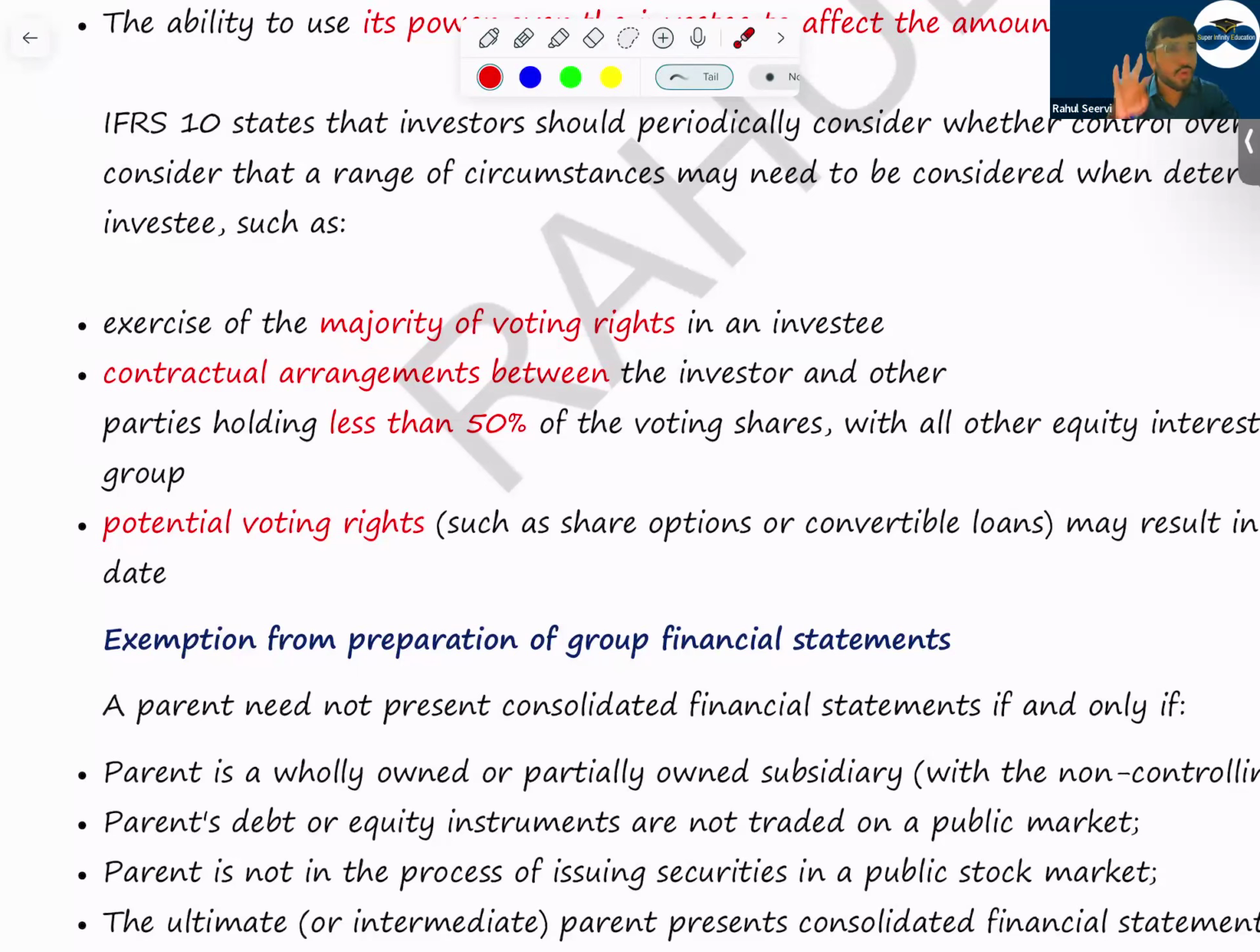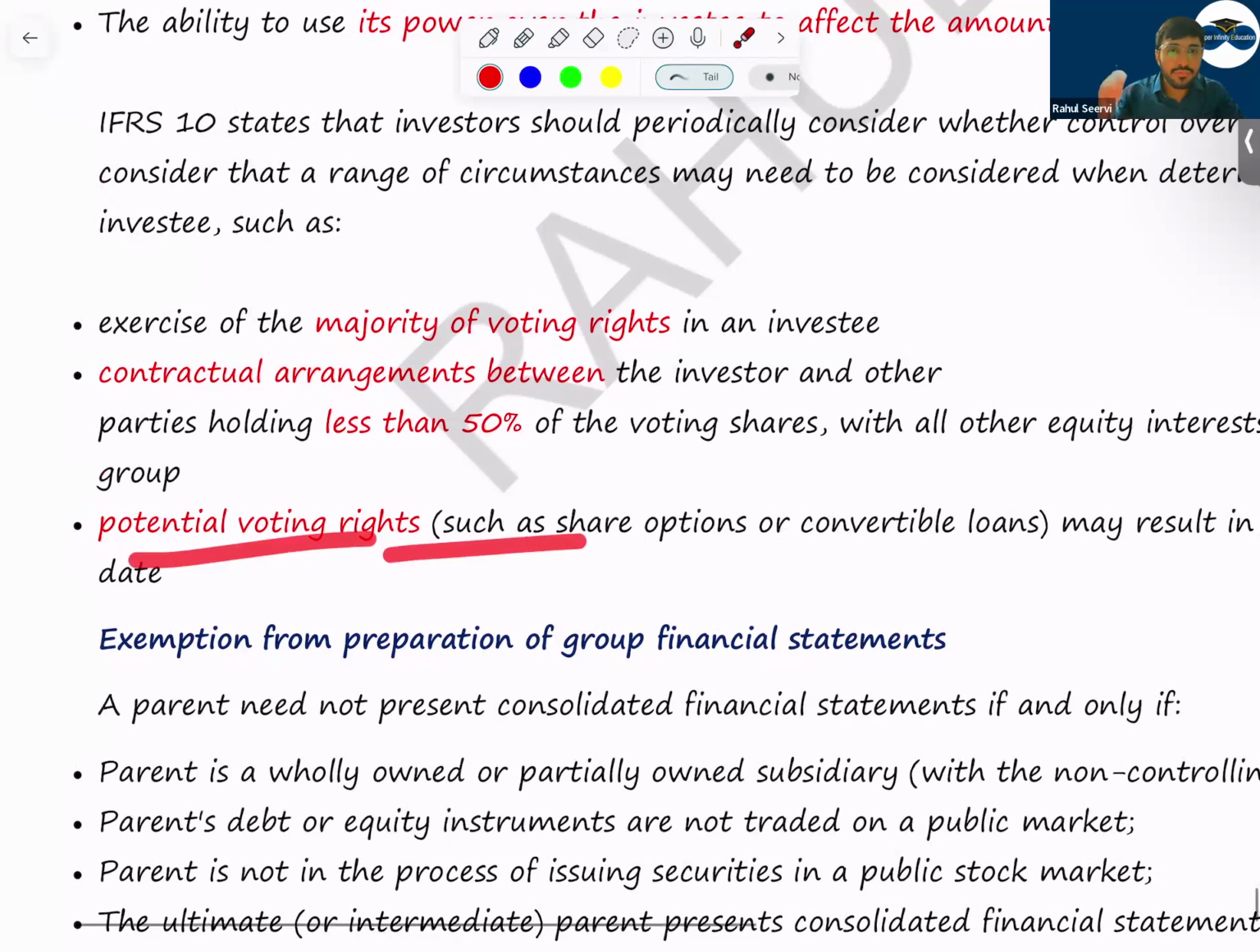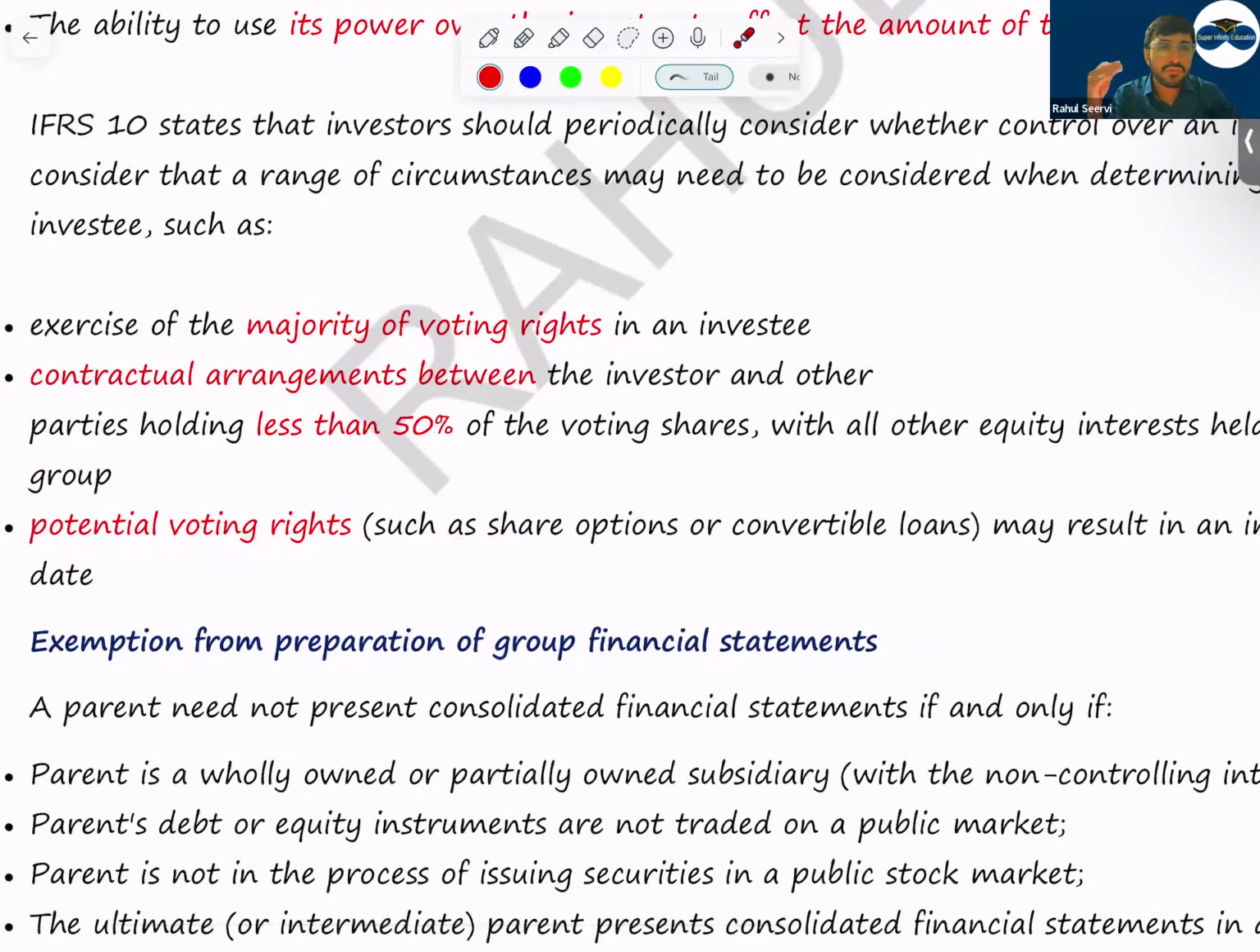Or if I have 40% shareholding, but the 60% is with a number of shareholders all over the world, who cannot connect, and each shareholder does not have more than 2%, the majority voting rights will be with me at 40%. Then potential voting rights in future: if I have taken some convertible bonds or share options, can I say my shareholding will increase in future? In that case also, it is assumed that the control is there.